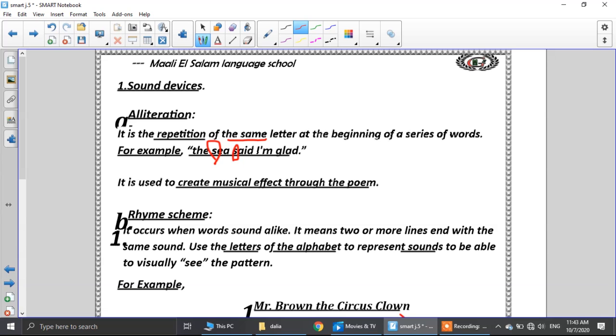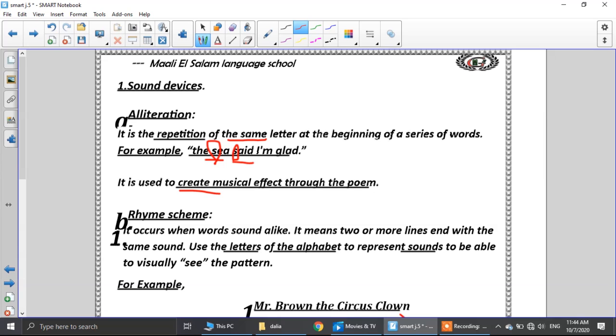Here we have alliteration between the word sea and the word said in letter S. Again, we have alliteration in the word sea and the word said. Both of them start with the letter S, and we use this alliteration to create a